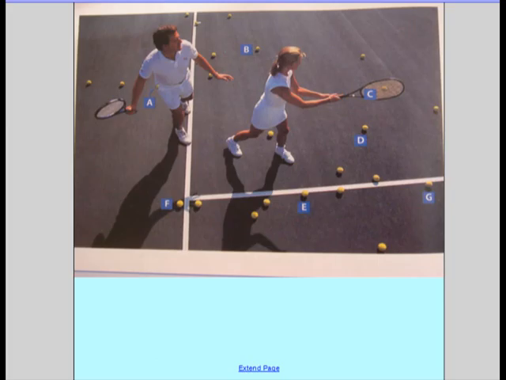So try to visualize three-dimensionally what's going on here. You'll notice, for example, that point A, right there, is actually in the man's pocket. So you can picture where that is. Point C, or ball C, we're using tennis balls to represent the points. She's hitting that ball, so that's up in the air above the ground. The other balls that are labeled, B, F, E, D, and G, those balls are all sitting on the ground. So those are all on the plane of the tennis court. And I'm going to ask you some questions about that, and then we'll move on.